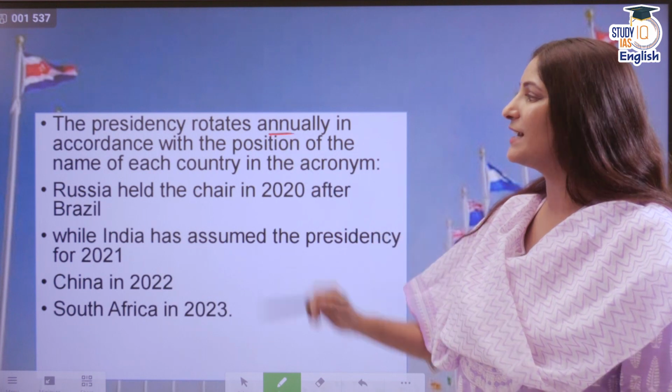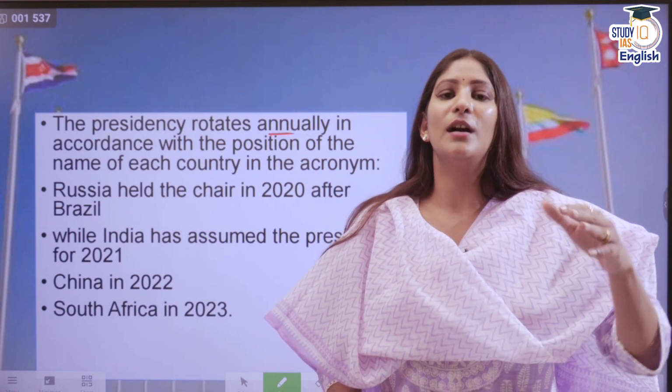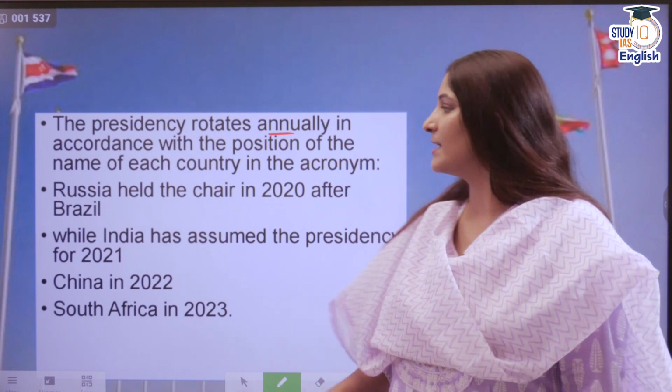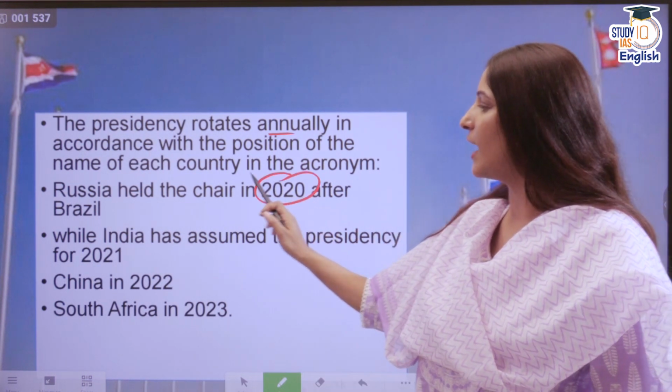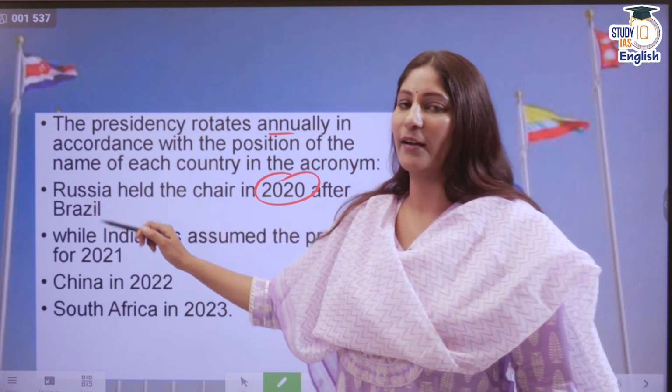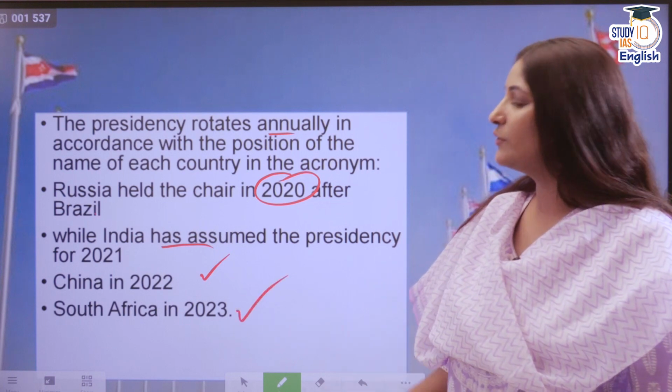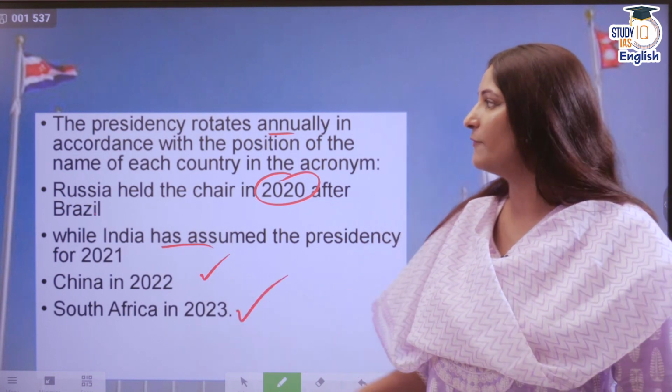The presidency rotates annually in accordance with the alphabetical order of BRICS. Like Russia held the chair in 2020 after Brazil. After B, we have R. Then we had India for 2021. Then after that, China. And for 2023, we have South Africa. So it's like a full circle now.